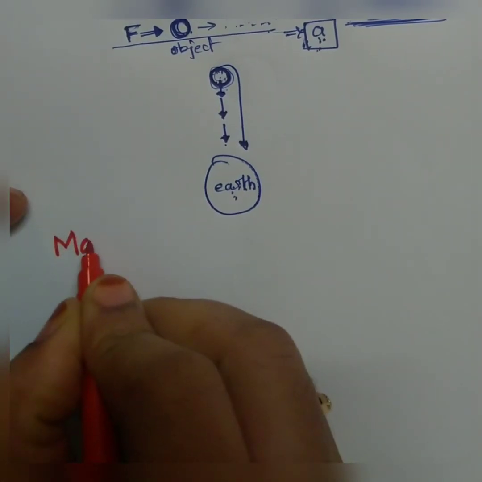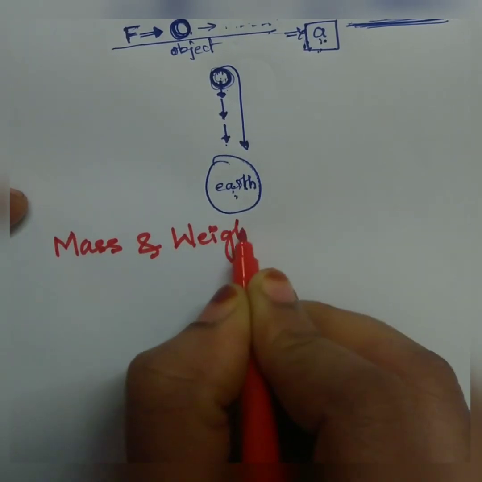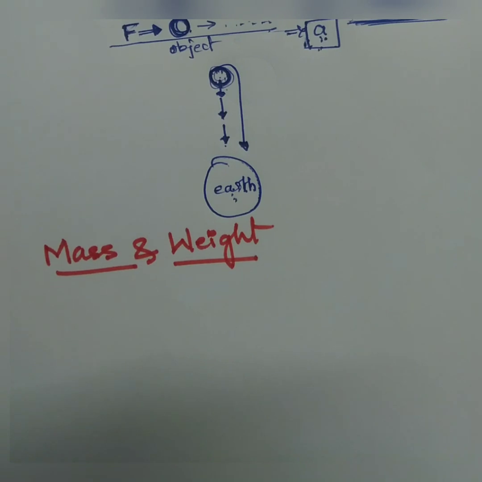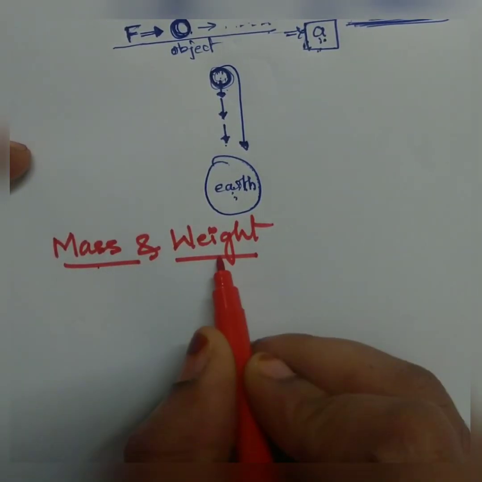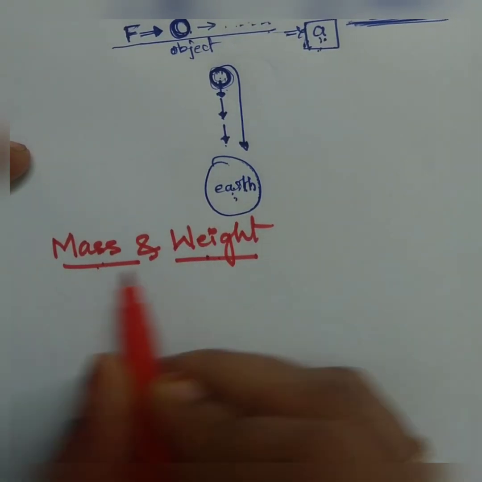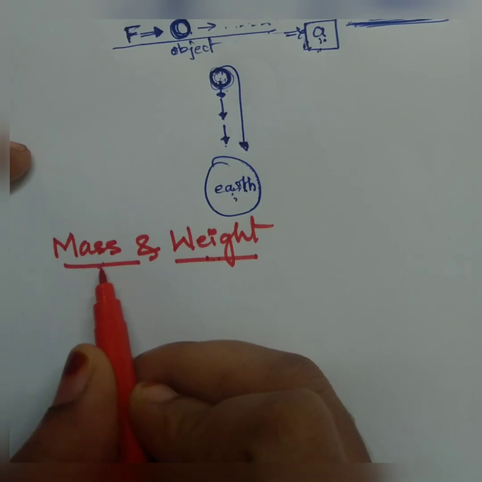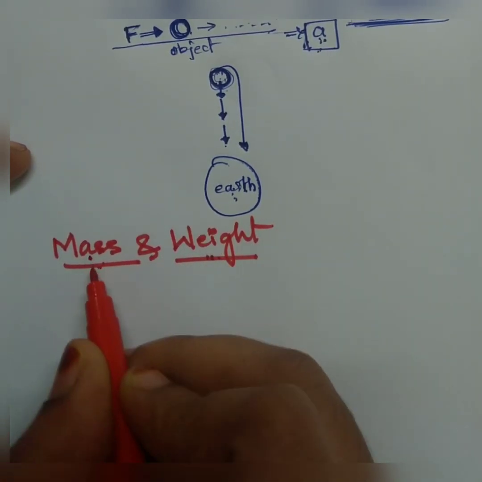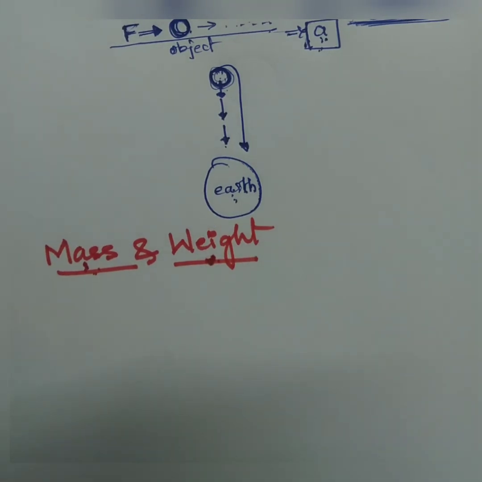We have mass and weight. So what is the difference between mass and weight? In our daily life, we conveniently interchange both mass and weight, but mass and weight are completely different things, okay? We should not compare mass and weight together, since mass is due to the inertia and weight is due to the acceleration due to gravity. Let us understand it in detail.